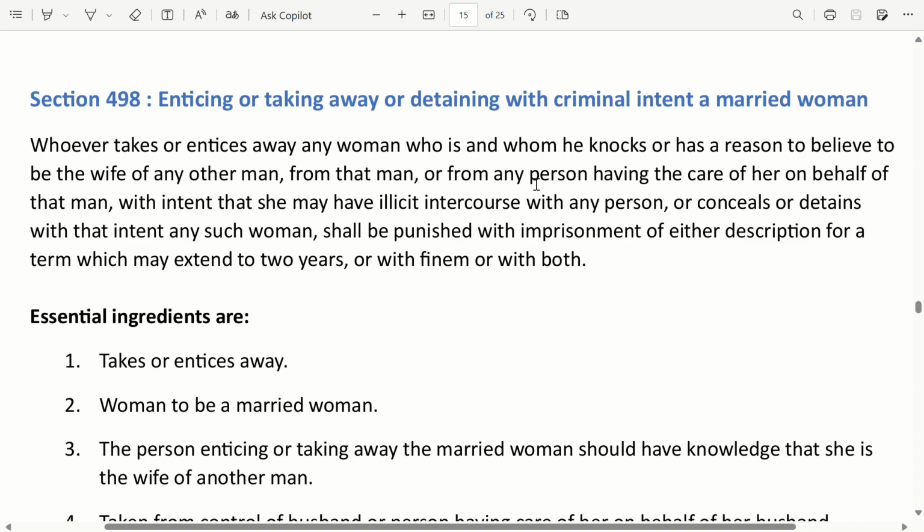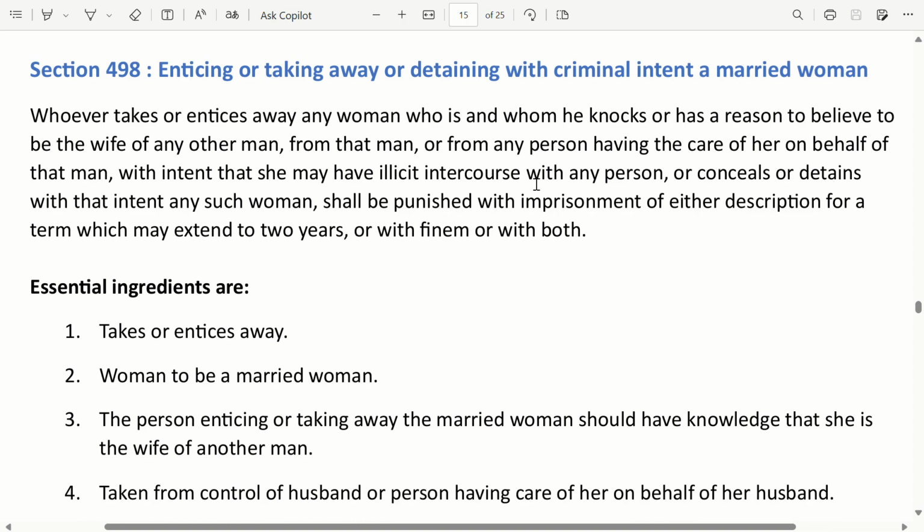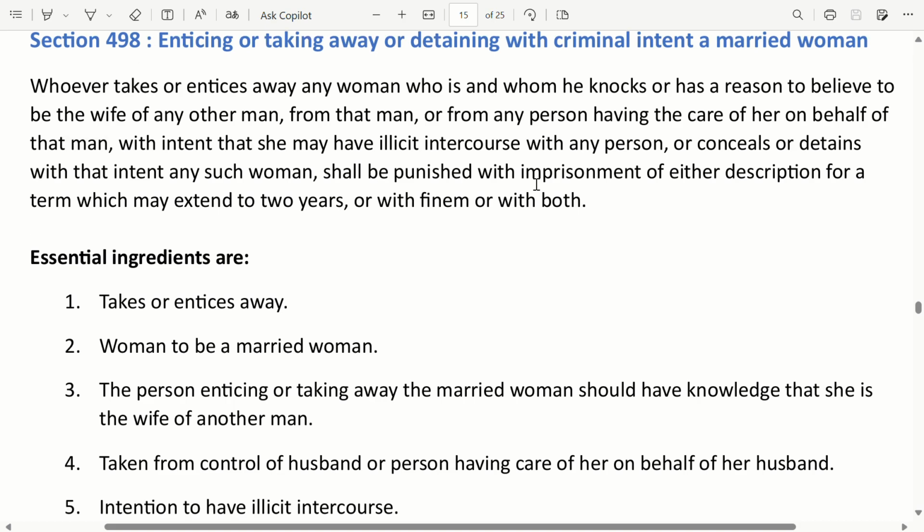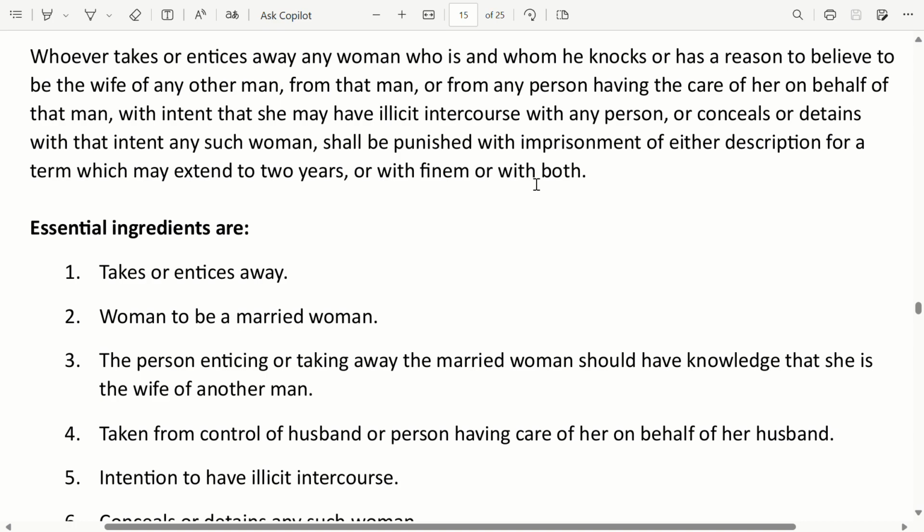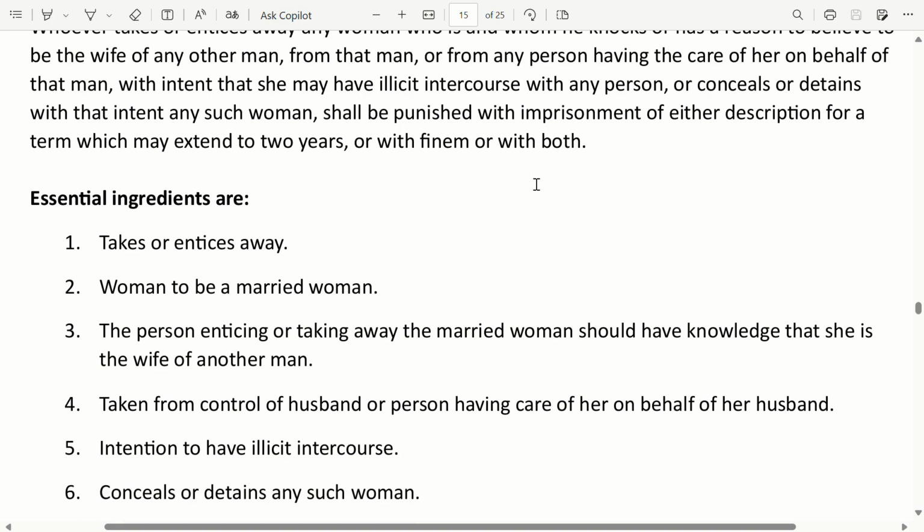The essential ingredients are: takes or entices away a woman who is a married woman. The person enticing or taking away the married woman should have knowledge that she is the wife of another man. She is taken from the control of her husband or a person having care of her on behalf of her husband, with intention to have illicit intercourse, or conceals or detains any such woman.